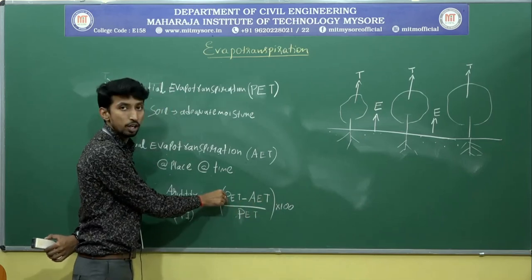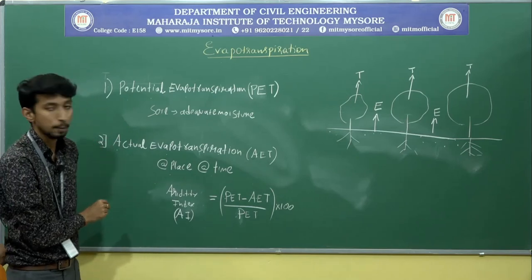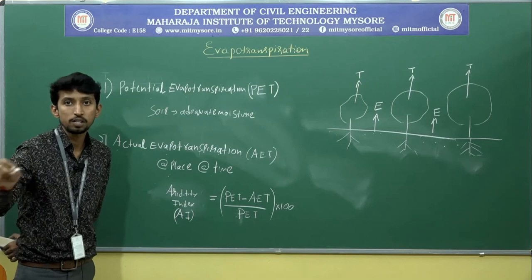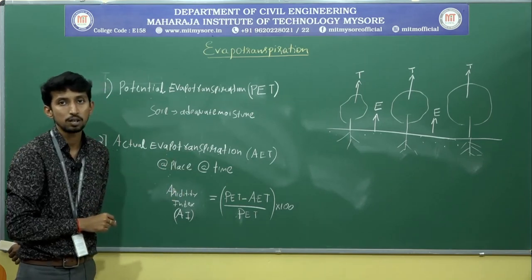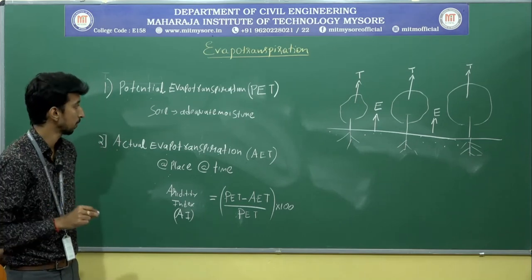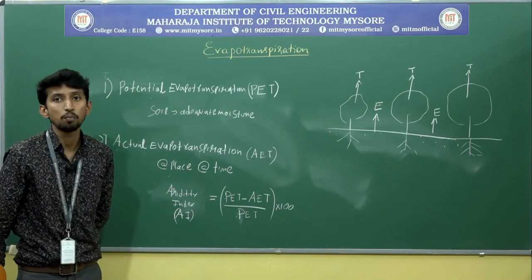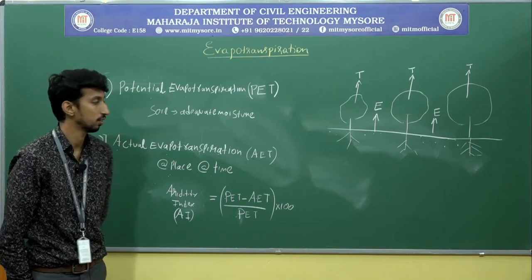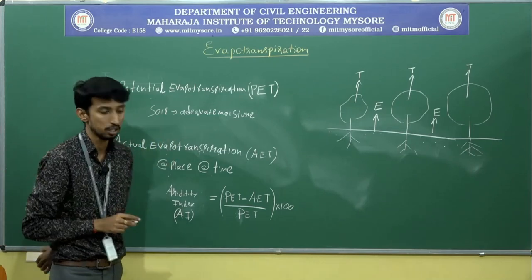In Mysore the evapotranspiration is different, in Mandya it is different, in Kodagu it is different, because the soil moisture and vegetation differ from place to place. Whereas in potential evapotranspiration, we consider adequate moisture to meet the needs of the vegetation.